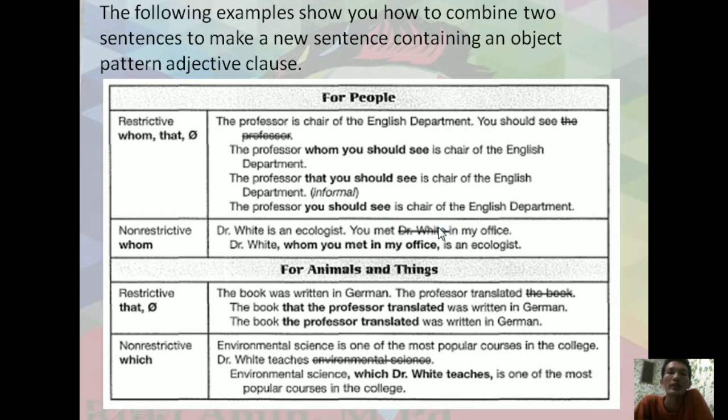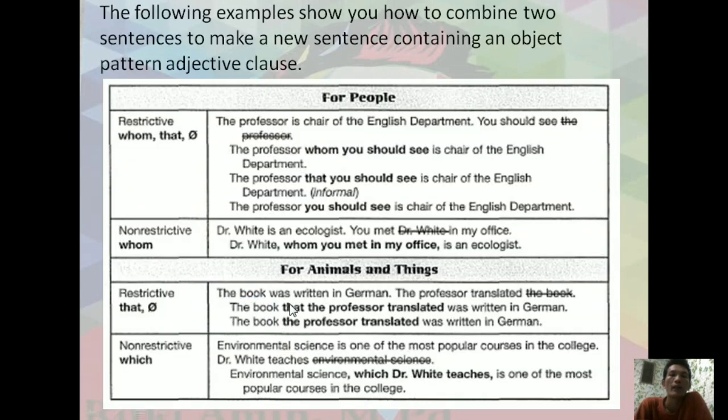Dr. White is positioned here as an object. That's why we create Dr. White whom you met in my office is an ecologist. There are two sentences here and we combine them to become a complex sentence.